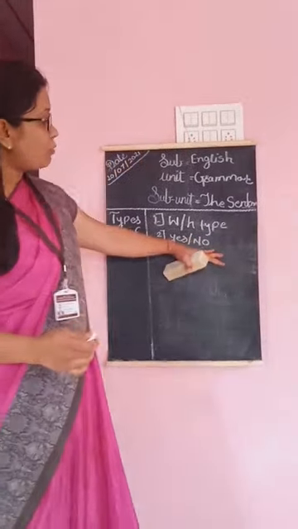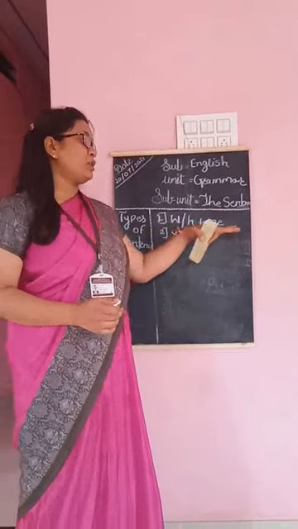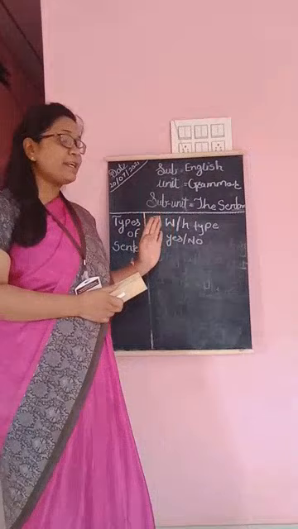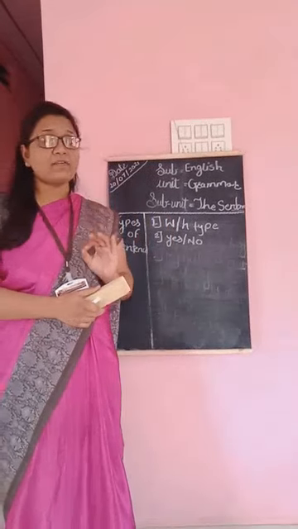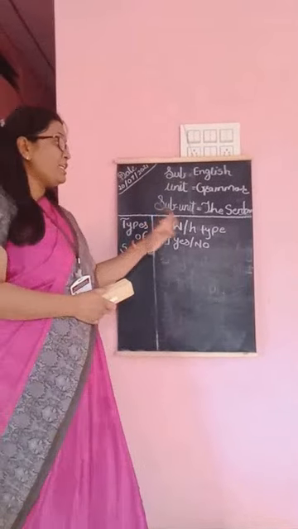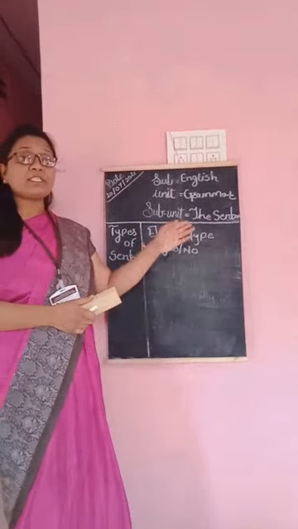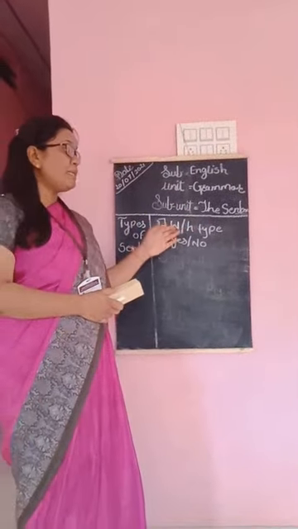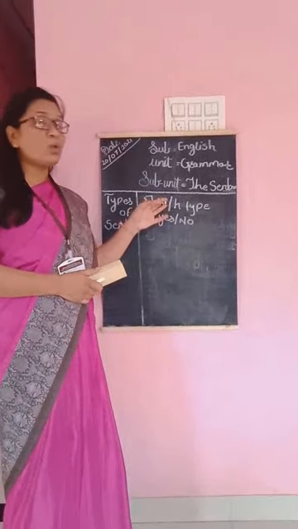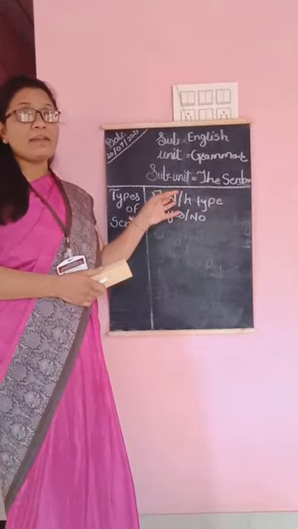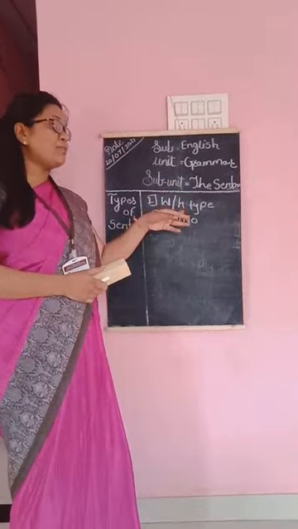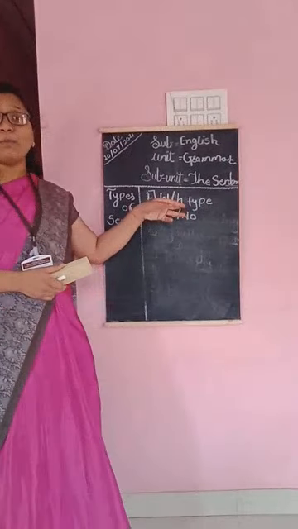Firstly, what is WH type question? Interrogative means the sentence which asks a question. But what is WH type? W means the words which start from W, the interrogative words, for example who, what, where, which, when. And H means how many, how much.